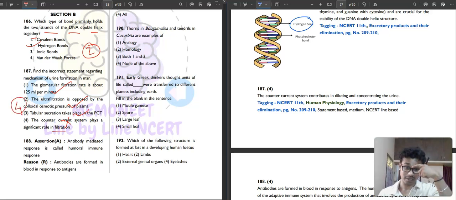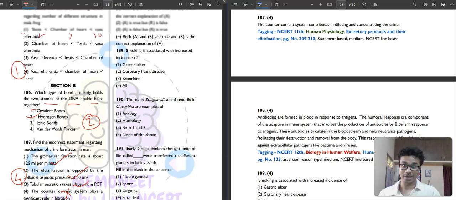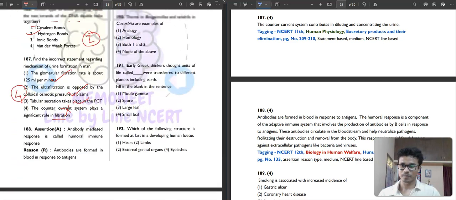Then question number 188. Antibody, antibody. If you read it as antibody, then you will be fine. Antibody mediated response is called humoral immunity. Humoral immune response, correct. Antibodies are formed in blood in response to antigen. It is also correct.